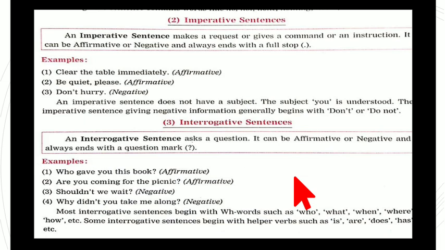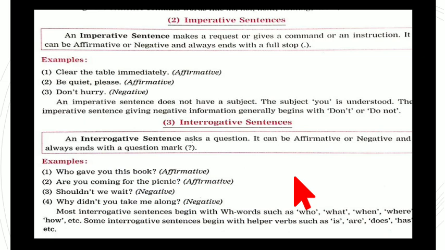Now, most interrogative sentences begin with WH words. How do they begin? They begin with WH words such as who, what, when, where, how. Some interrogative sentences begin with the helping verb such as is, are, does, has, etc. So here WH questions will include everything, and then some interrogative sentences also begin with, for example, isn't the flower beautiful?